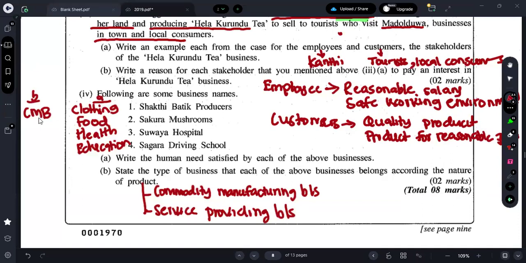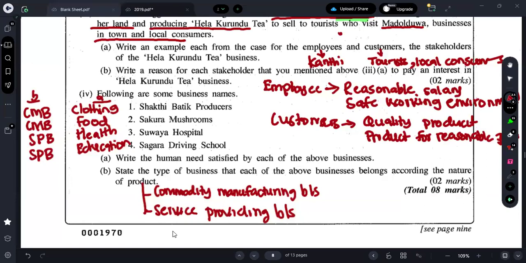Sakura mushroom. The final mushroom which you are receiving is a tangible product, right? Therefore, it will also come to the category of commodity manufacturing business. Next one, Suya Hospital. Will you receive any kind of good from them? No, right? You are receiving a service. Therefore, that is service providing business. And Sagara Driving School is also again the service providing business.